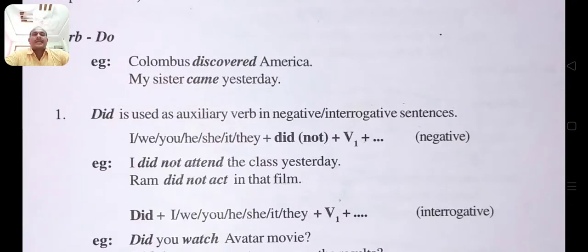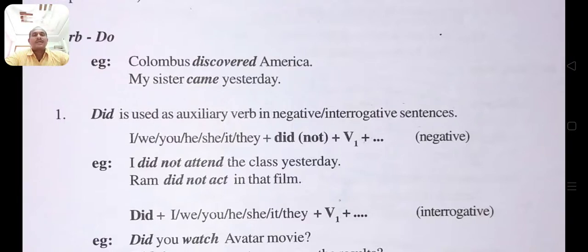In the negative sense, if you write a sentence in the simple past tense, whether you use I, we, you, he, she, it, they as the subject, plus the auxiliary verb did, and not, plus verb 1.